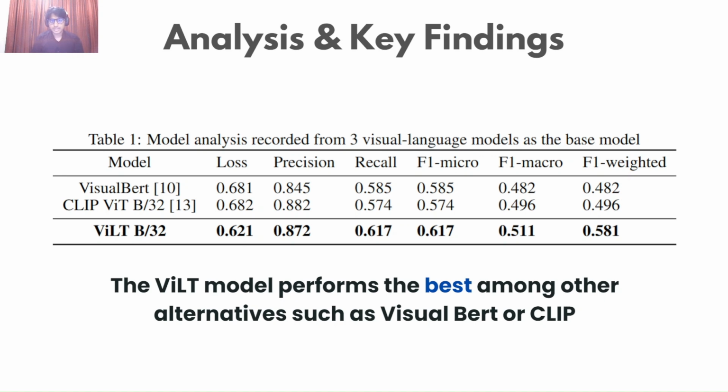Now, let's move on to our analysis and key findings. Before we start, we would like to mention that each of these models was run 5 times and their median scores are recorded. From all these scores, we can see that ViLT base 32 performs the best in terms of F1 score and in terms of loss. ViLT performs the best among VisualBERT and CLIP.